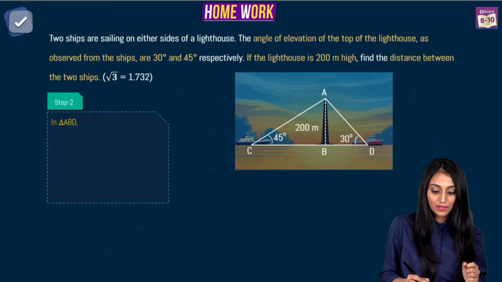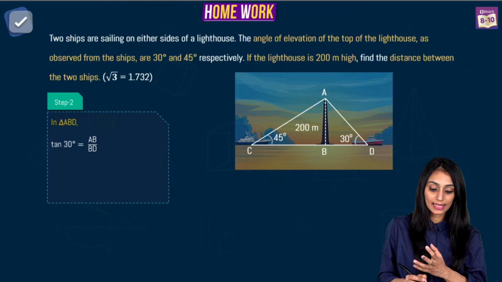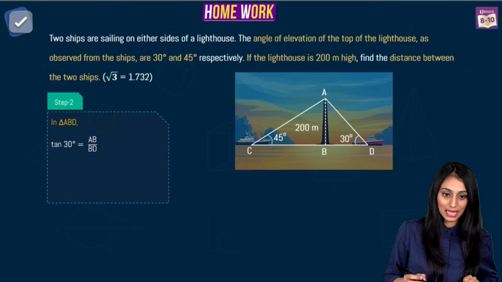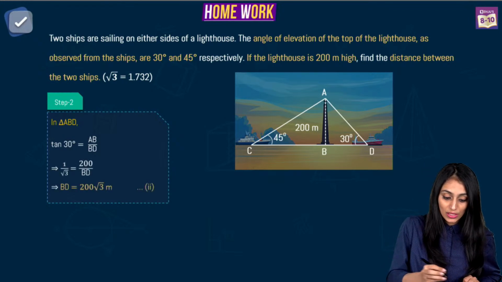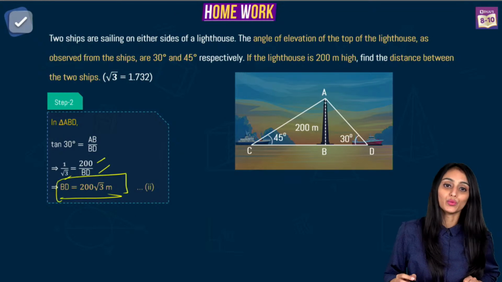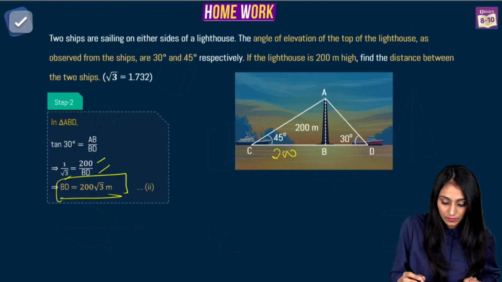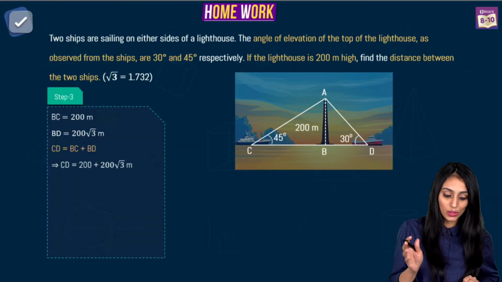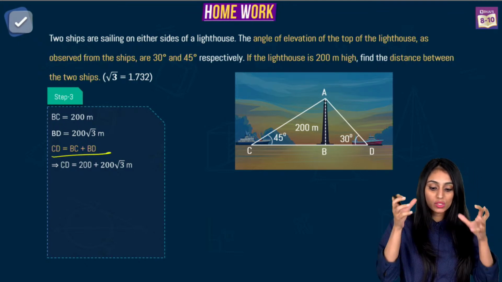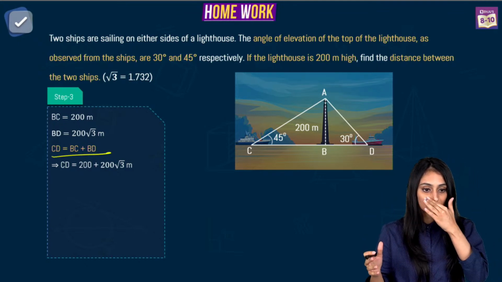Now in a similar manner, we will find out in the other triangle, that's triangle ABD. So tan 30 is AB by BD. So that's 1 by root 3 equals 200 by BD. So BD would be 200 root 3. So I have this value and this value. What I need is the total distance between the ships. That means CD, which is BC plus BD, right?